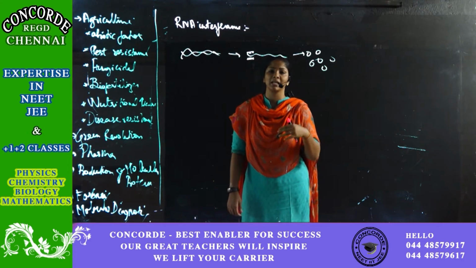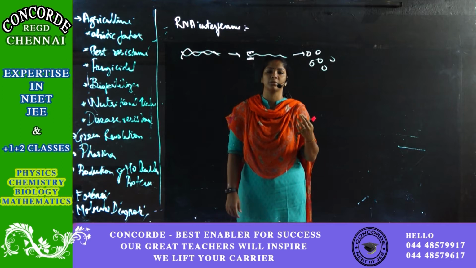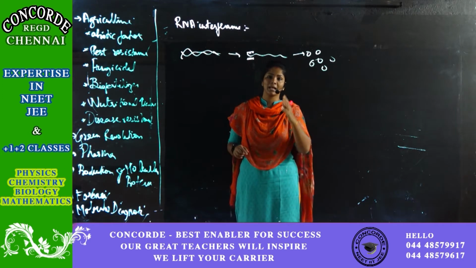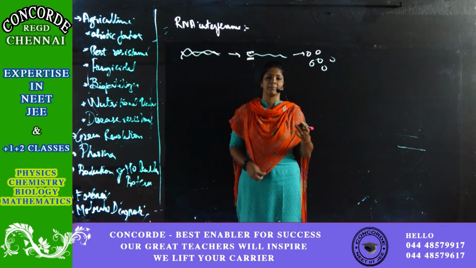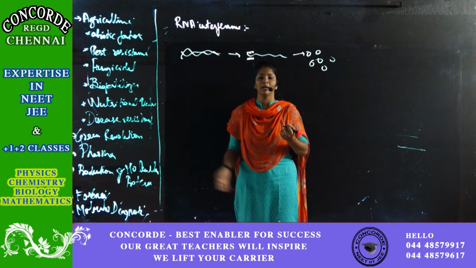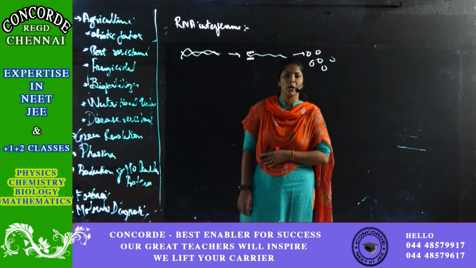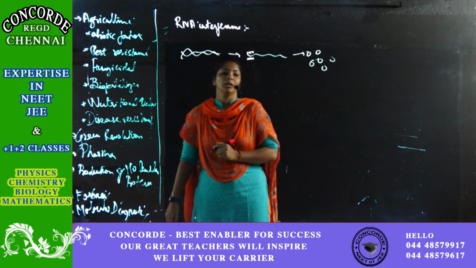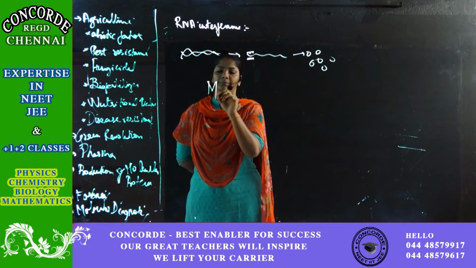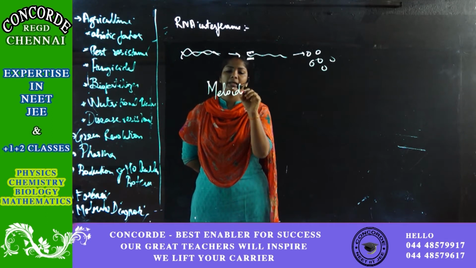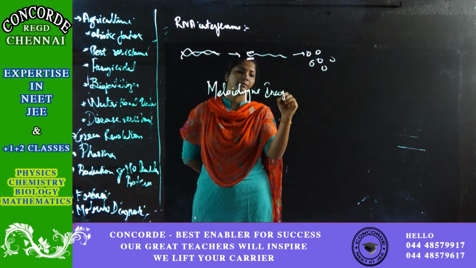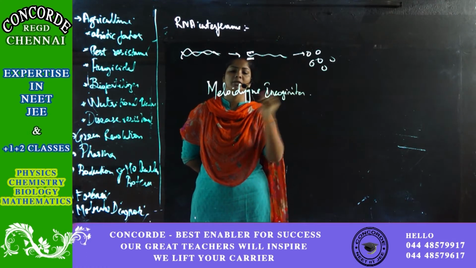So this mechanism happens in our body for regulation. If I have to stop the production of certain products, then I'll use this mechanism. Such kinds of things happen. But now what I'm doing here is I'm using it for the application. How am I using this? This was used in the worm called Meloidogyne incognita. So this is a nematode worm.